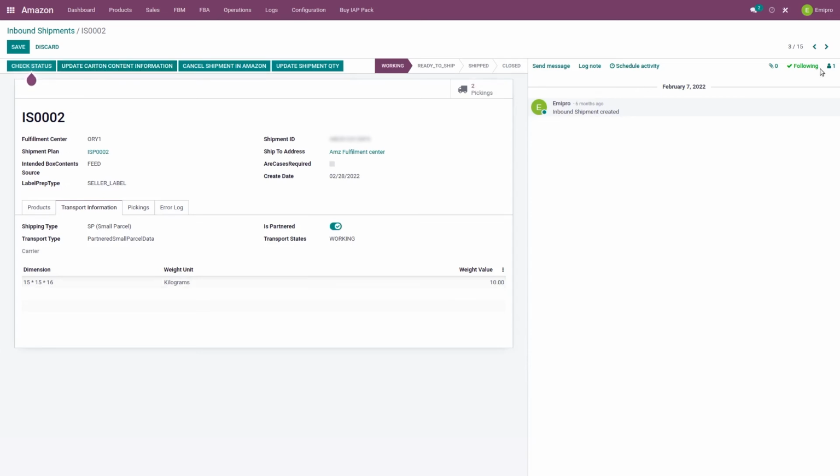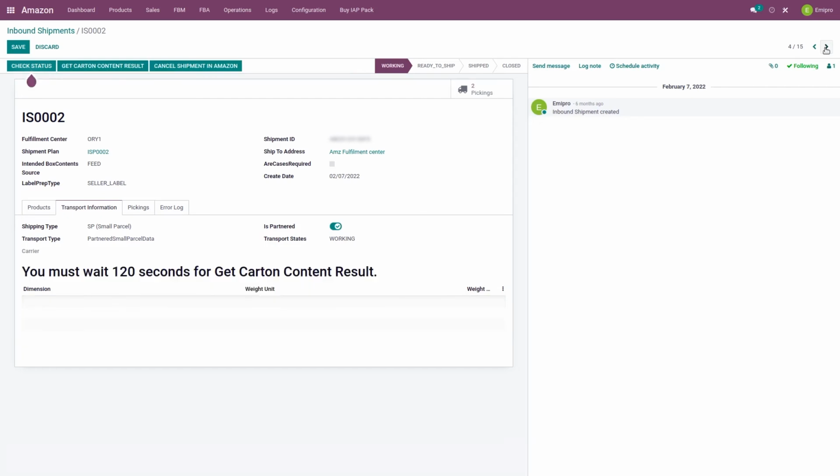I need to click on this and then wait for some time because Amazon takes approximately 120 seconds to update this carton content information on Amazon and get the carton content result back. After 2 minutes, the user can click on get carton content result and verify that.